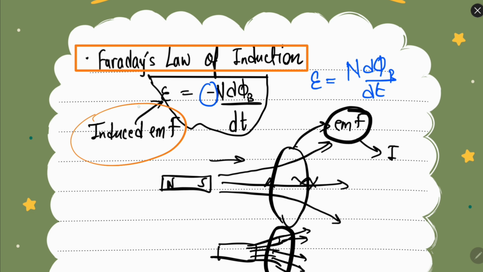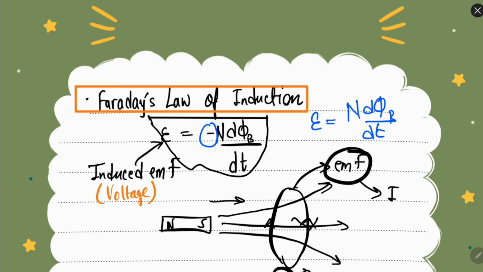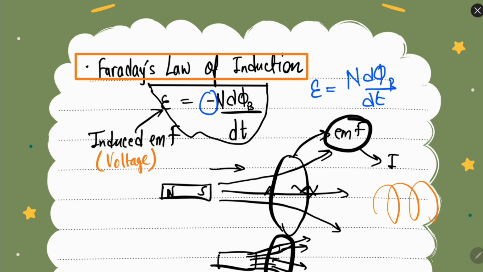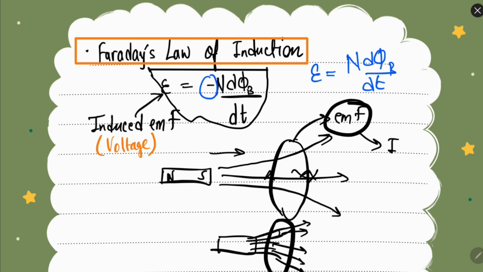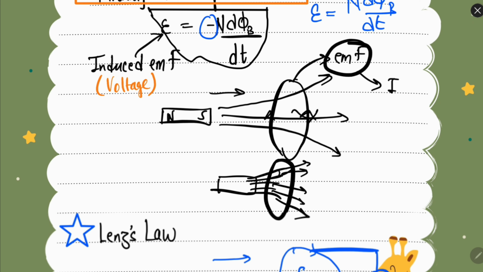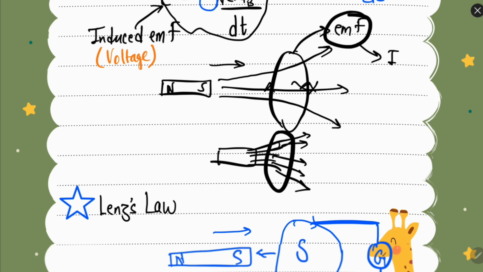EMF is nothing special, it is the normal voltage. So according to Faraday, the more the rate of change of flux, the more will be the EMF that is induced, where n is the number of turns of the coil. Let's say we have this coil, so n is the number of turns of the coil. Now we will discuss the minus sign afterwards, but for now keep in mind that the more the change in flux, the more will be the EMF generated. For example, the more the speed of this motion, the more quickly the flux will change and more current will be generated.